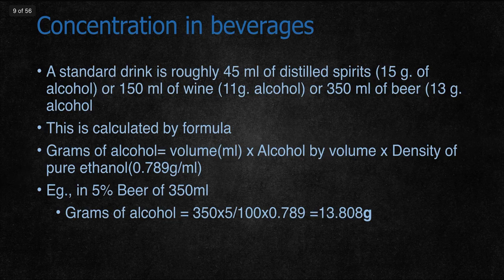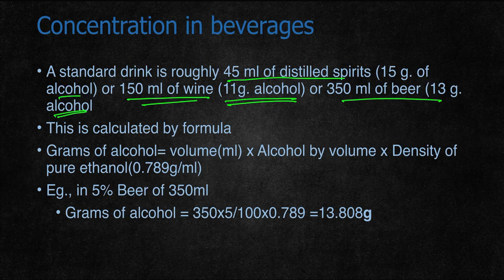So, concentration in beverages: a standard drink is roughly about 45 ml of distilled spirits, or 15 grams of alcohol, or 155 ml of wine, which contains about 11 grams of alcohol, or 350 ml of beer, that is 13 grams of alcohol. So usually, when a person consumes one standard drink, it contains about these grams of alcohol. The grams of alcohol in any drink is calculated by a formula.